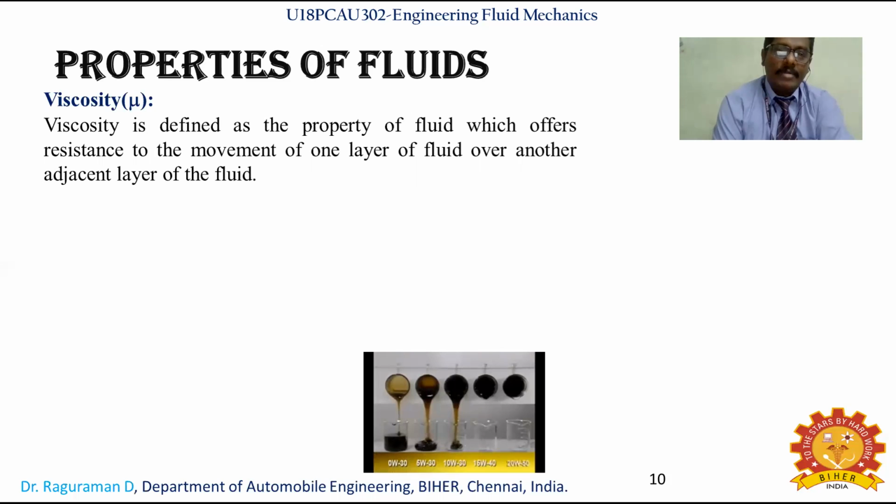Layer by layer, the fluid layers will offer resistance. That resistance is what you call viscosity. Different fluids have different viscosity, like how different fluids have different density. A higher viscosity material you may have seen is honey.